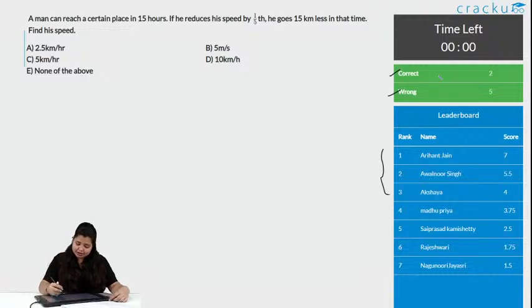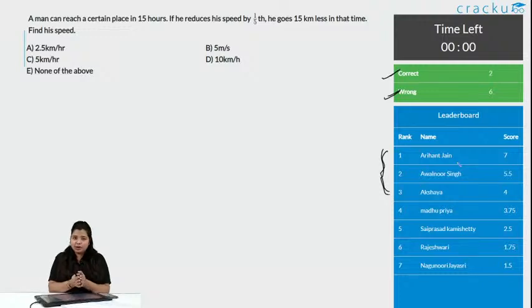With this we have 2 people with correct answer and 6 wrong. So, there are 3 people in the top 3 position on the leaderboard. They are Aryan Jain with score 7, congratulations, then Alvanur Singh with 5.5 and Akshaya with 4. Congratulations people, you are eligible for IBPS mock test series with 25 mock tests, both in Hindi and English.